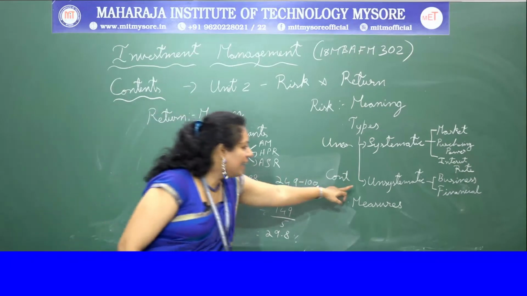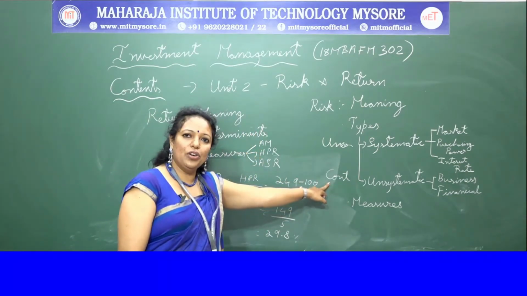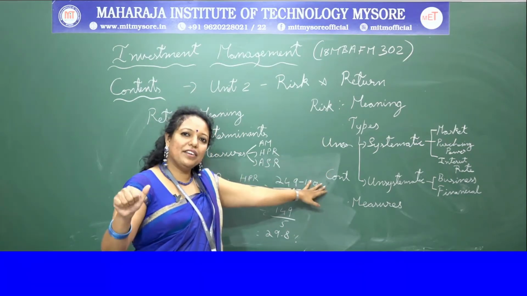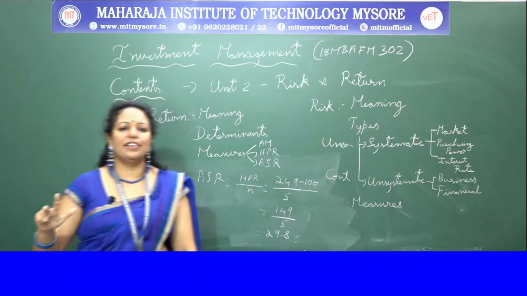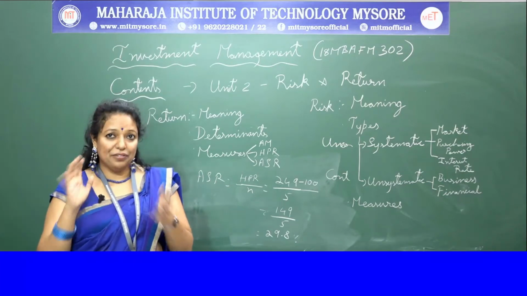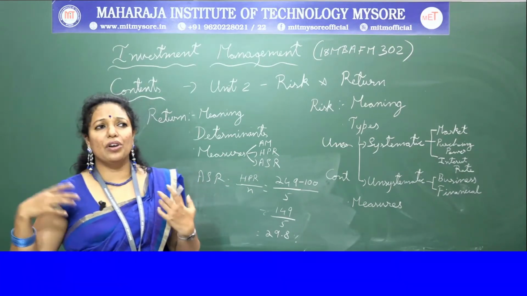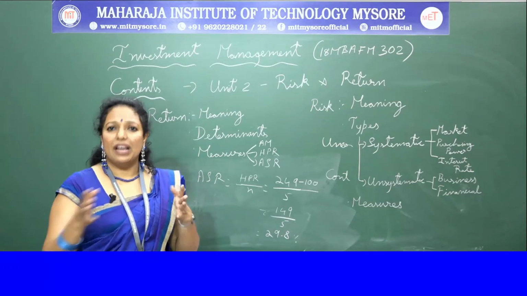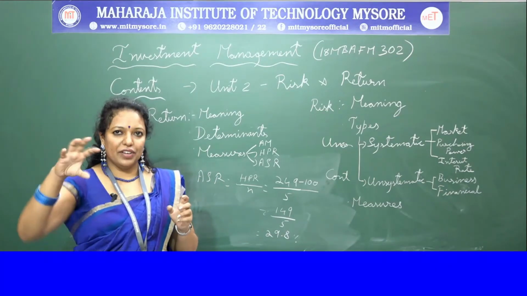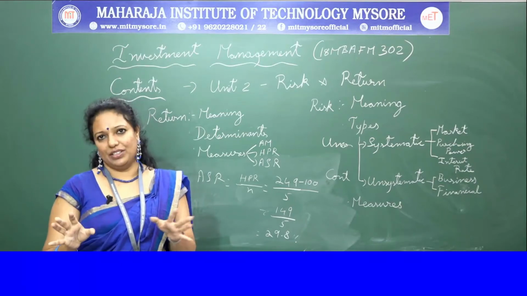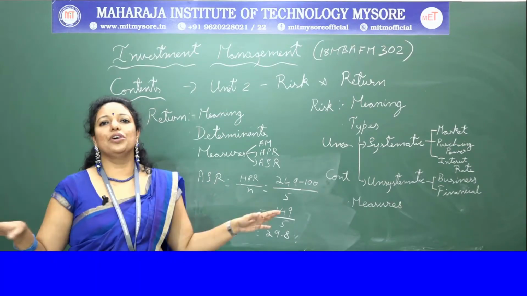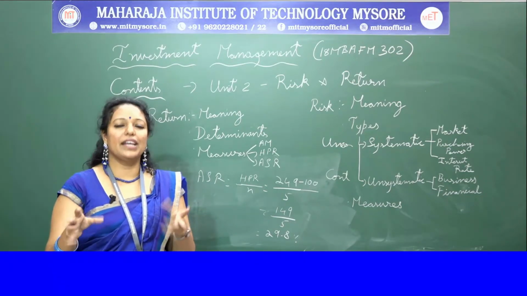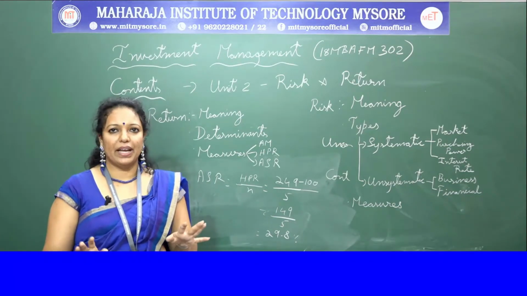And next is unsystematic risk. I have already told you, it is about controllable factors. These three factors, that is market risk, purchasing power risk and interest rate risk, are not in your hands. You can't fix them. You can't fix the inflation, or push a product forward. You cannot create a demand on your own as a single person, or fix the interest rates. You can't do this. It is for the whole economy or the whole country, the whole society or whole market, which has the same impact.